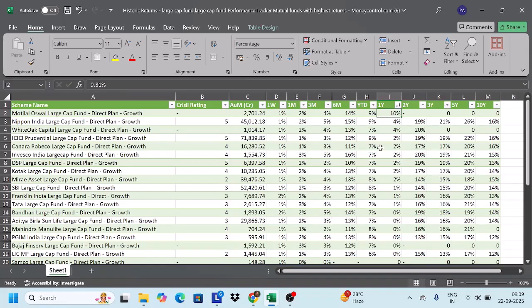So we need to find out why Motilal Oswal has given 10%, whereas all other funds are either 4 or 2. Now, as we were going through, this fund started maybe in the last 1 year only, after the market had taken a dip and started going up thereafter. So this fund could capture all the positive returns. That's probably why this fund has given 9%. The other funds have also grown in this period, but they are still lagging behind. So this is what we covered last